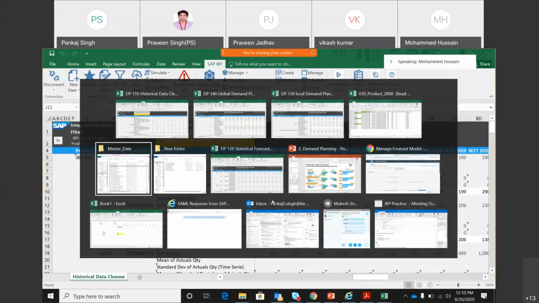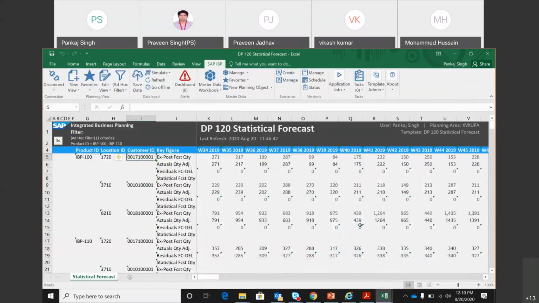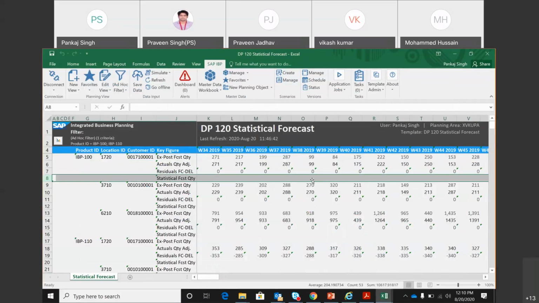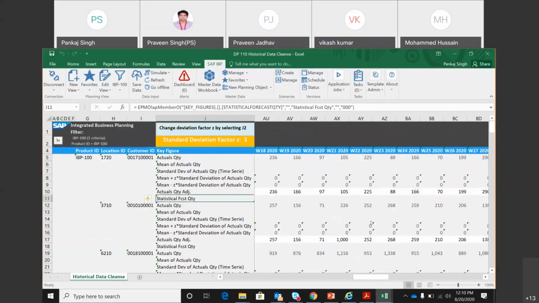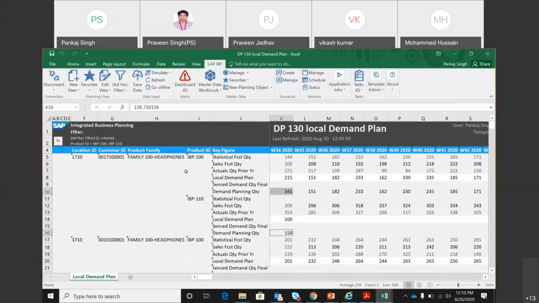And now in the 120 template, which is where we have this stat forecast key figure, there is no adjustment that can happen here. But if I want to see what was my ex post, what was my other things, we can come to this and we can see that. So based on the purpose, these templates are created by standard SAP. They can be clubbed into one, or they can be kept as 4, and then the planner can work with these templates.